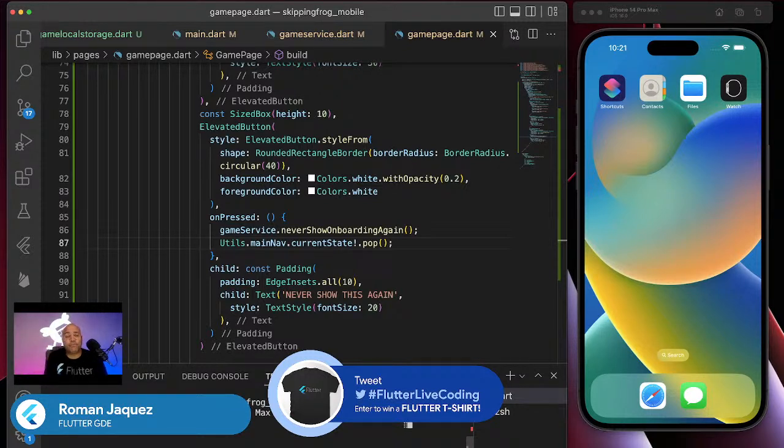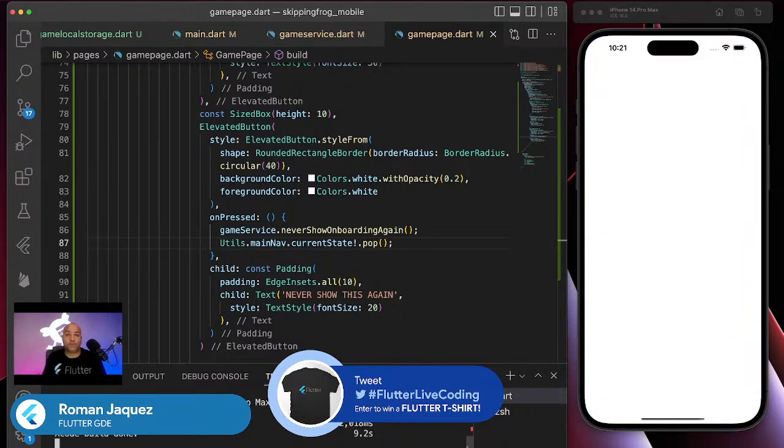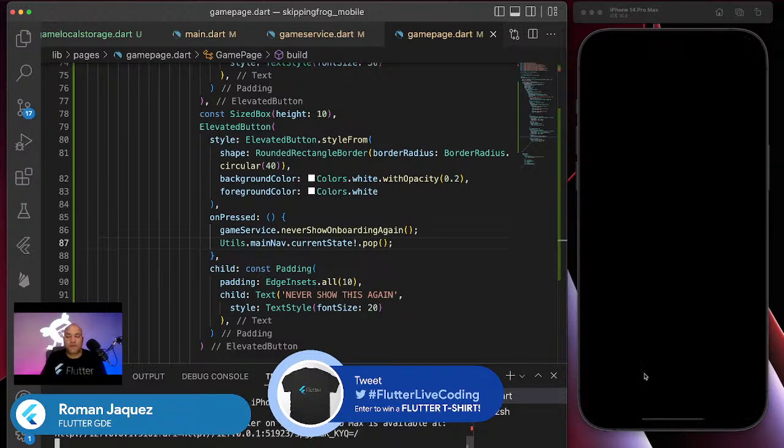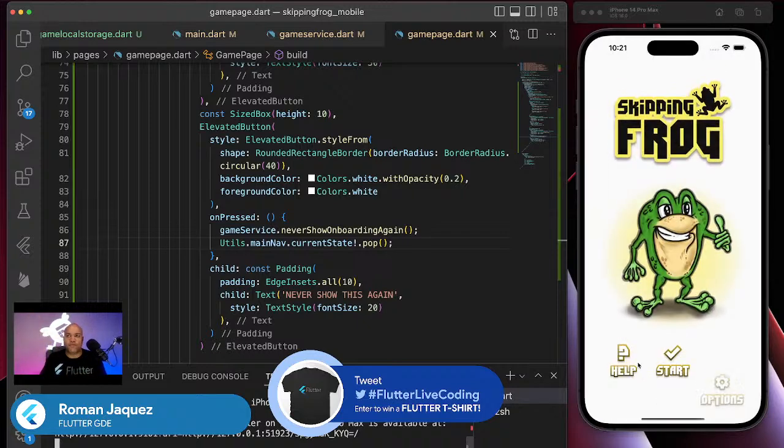But that's how you implement shared preferences. It's pretty simple. It's just storing key value pairs, on iOS, Android, and multi-platform. Actually, it works in a multi-platform fashion. So let's do it again.